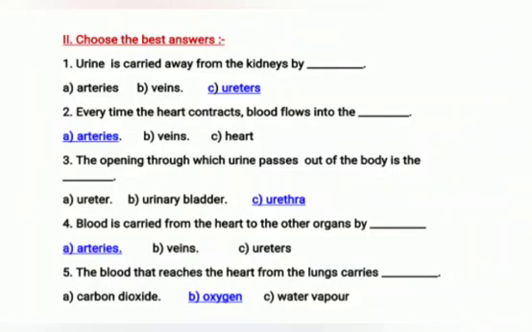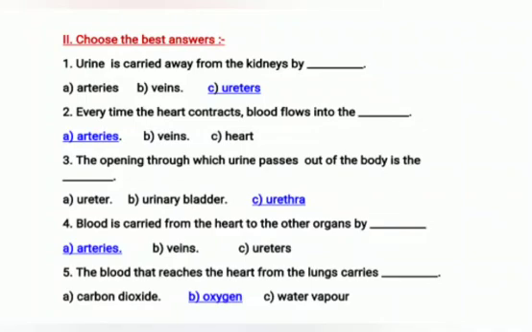Next, let's revise the choose the best answers. Question number 1. Urine is carried away from the kidney by dash. Urine is carried away by the ureters. Question number 2. Every time the heart contracts, blood flows into the dash. Answer is arteries.